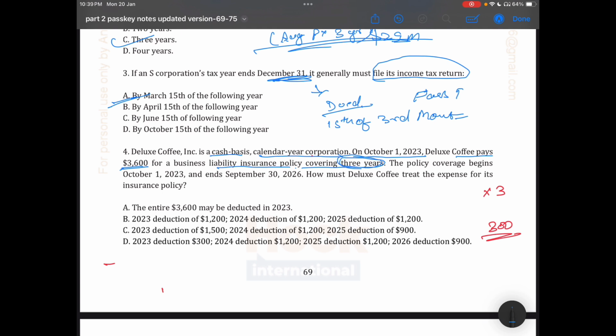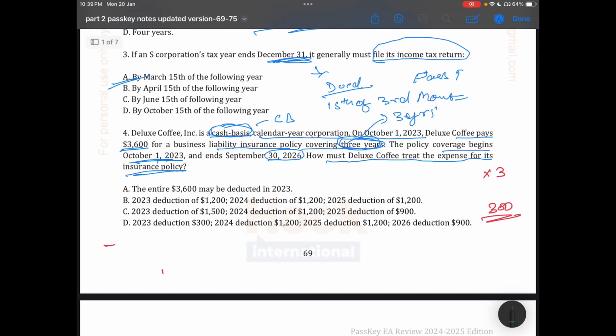It's the most important thing: how many years? 3 years. And which basis? Cash basis. The policy coverage begins from 1st of October and ends on 30th September 2026. How must Deluxe Coffee treat the expenses for the insurance policy?